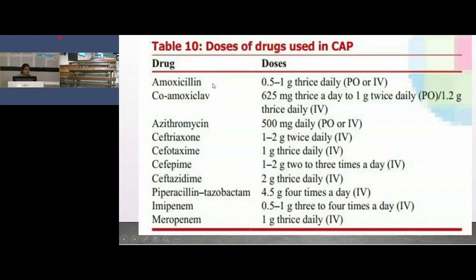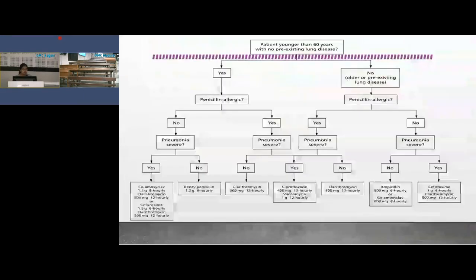Mostly beta-lactams are used, that is amoxicillin, co-amoxiclav, and macrolides like azithromycin, cephalosporin drugs, and then anti-pseudomonal drugs like piperacillin, imipenem, meropenem.